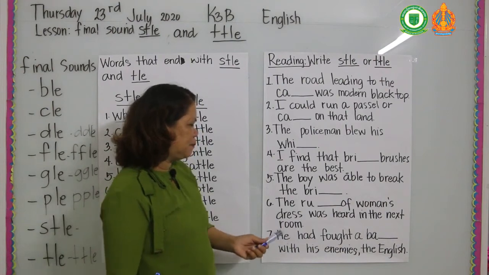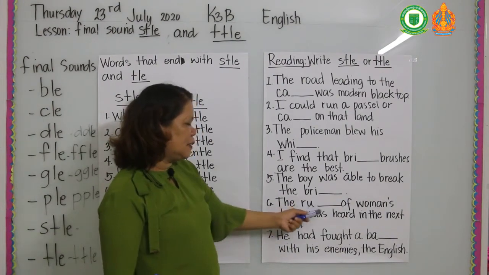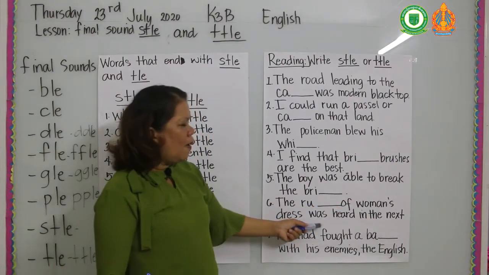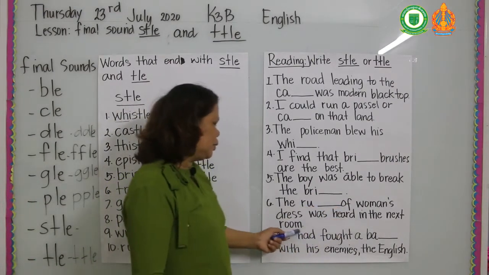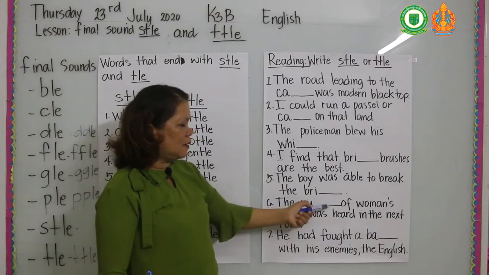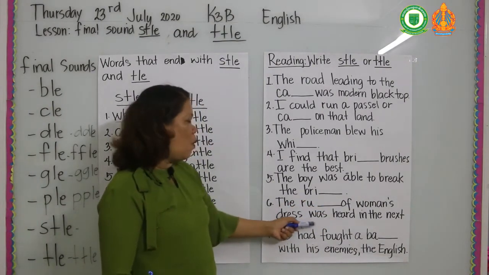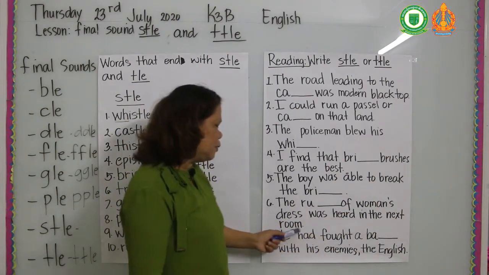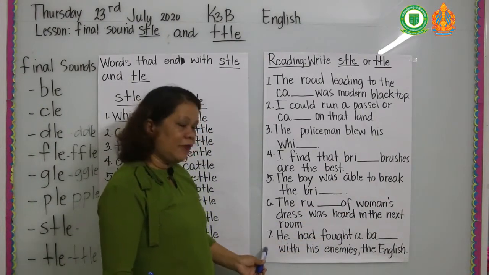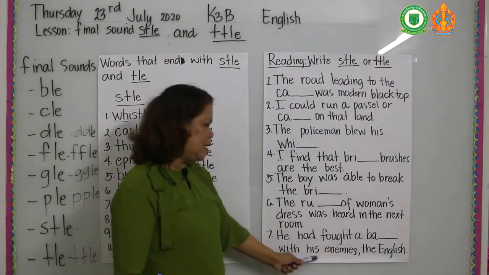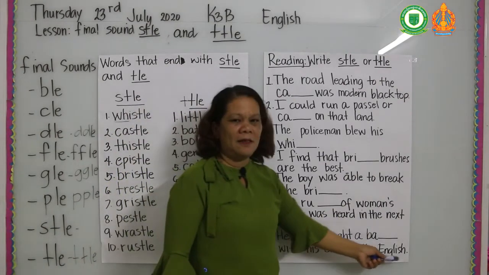Number 6, the rustle of woman's dress was heard in the next room. The rustle of woman's dress was heard in the next room. Number 7, he had fought a battle with his enemies, the English.